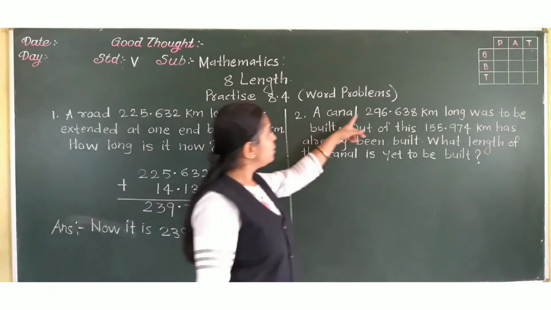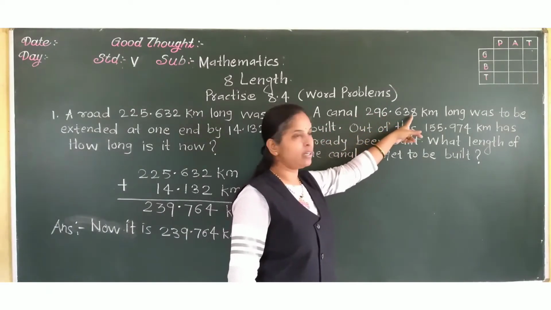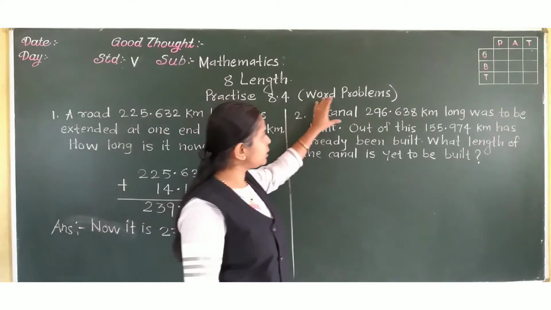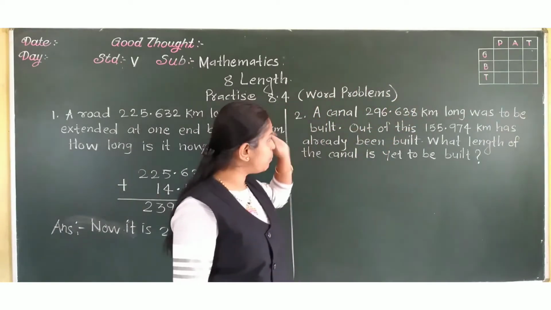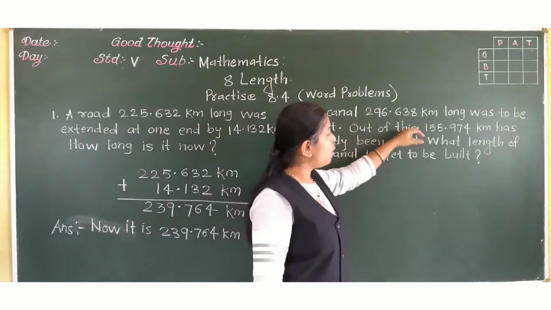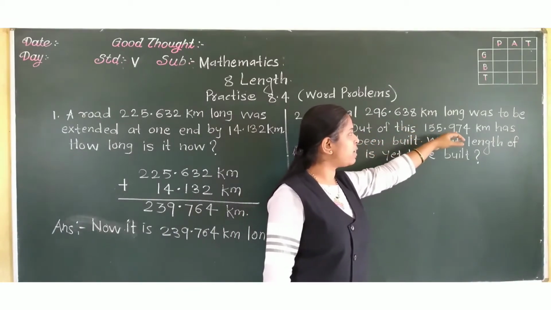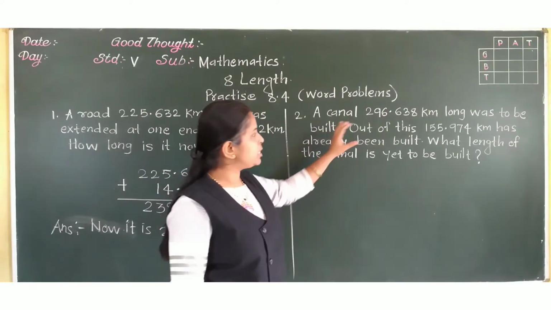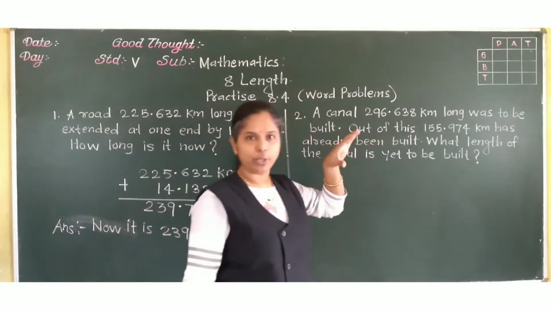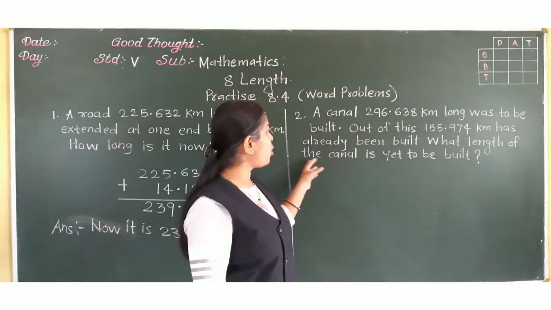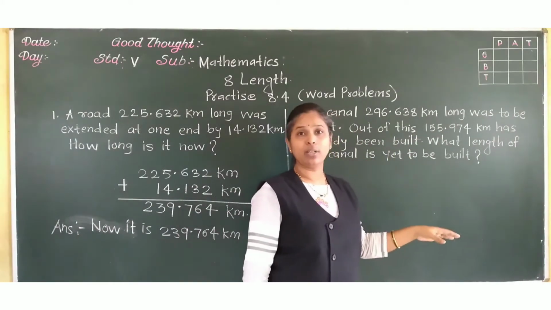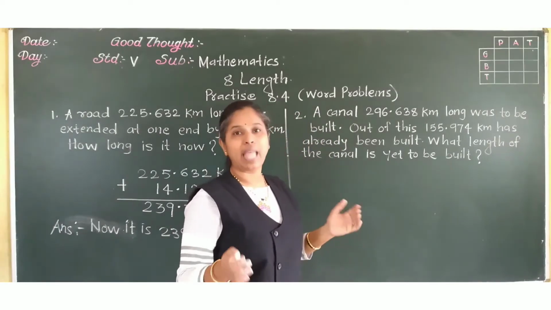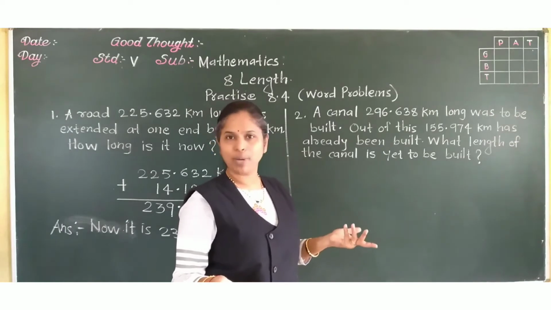A canal 296.638 km long was to be built. This much length of the canal was to be built. Out of this, 155.974 km has already been built. Means this much part has finished. They have built, constructed. What length of the canal is yet to be built? Now what is the remaining length of the canal yet to be built? That means we will have to do subtraction.